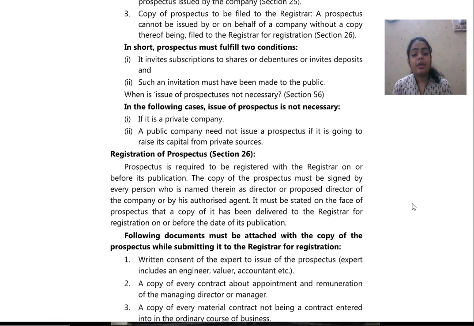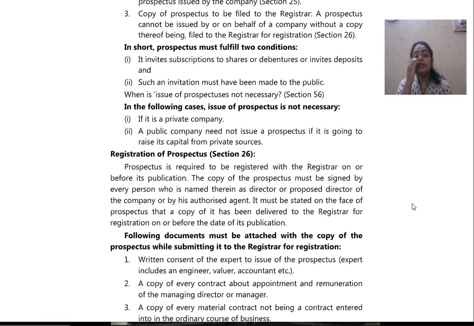Then next we have registration of prospectus. A prospectus is required to be registered with the registrar on or before its publication. The copy of the prospectus must be signed by every person who is named therein as director or proposed director of the company or by his authorized agent. It must be stated on the face of the prospectus that a copy of it has been delivered to the registrar for registration on or before the date of its publication.